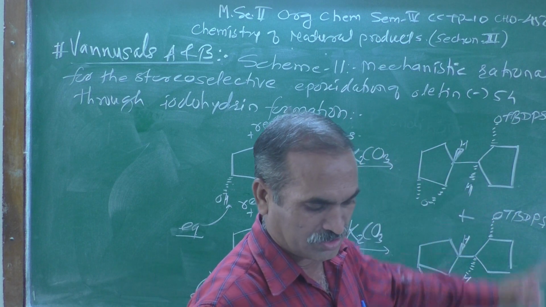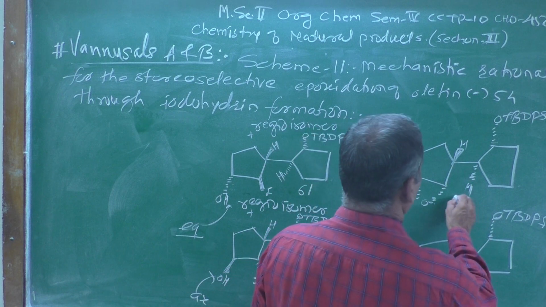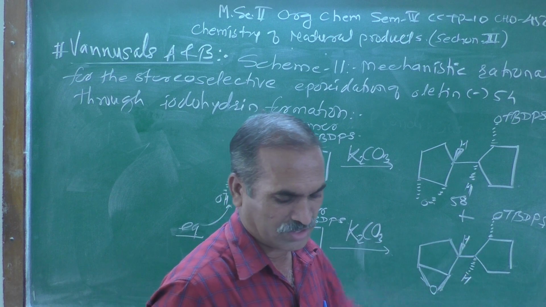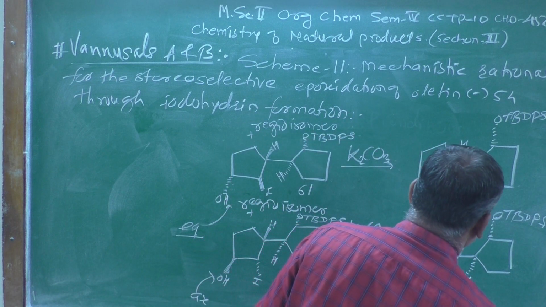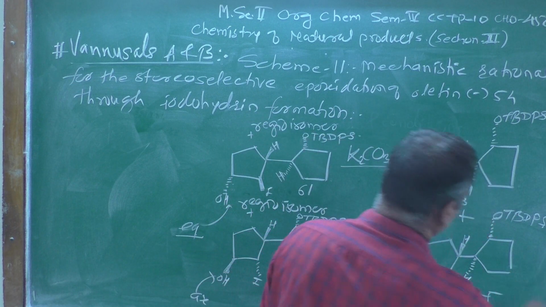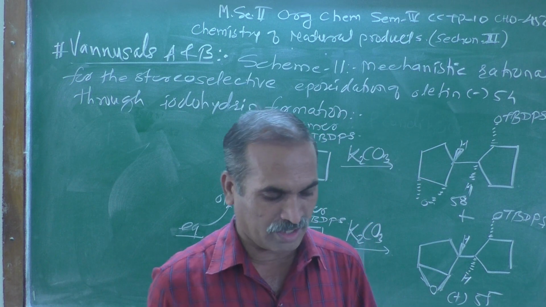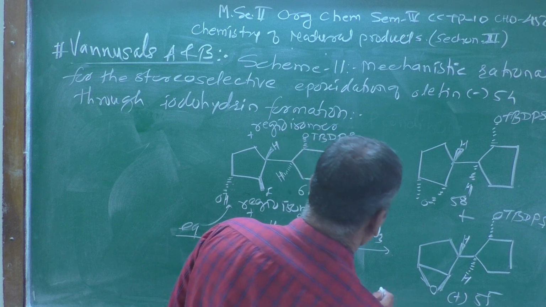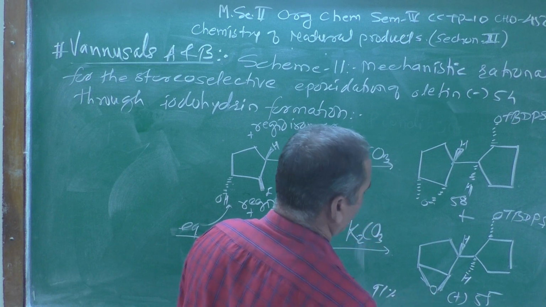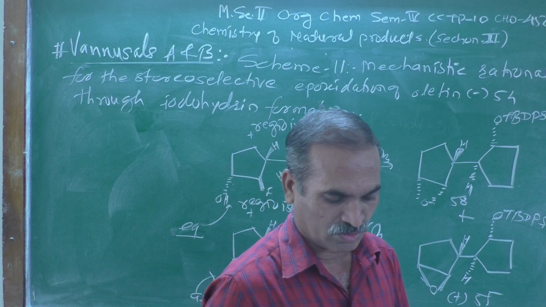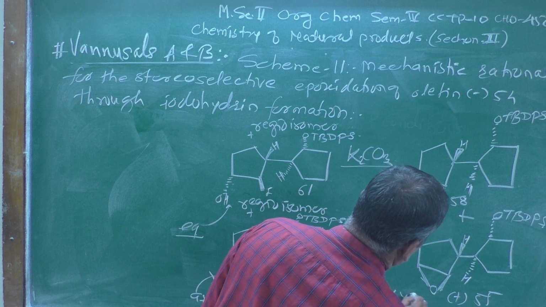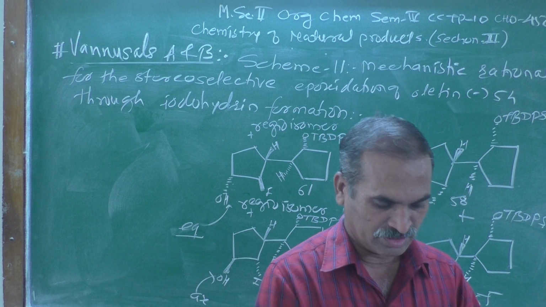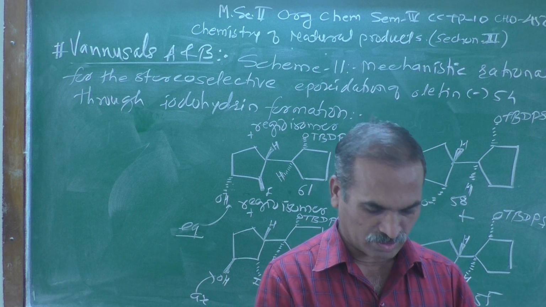This structure is nothing but 58 and this structure is nothing but plus 55, plus means enantiomerically pure, and the overall yield obtained here was near about 91% in this particular case.